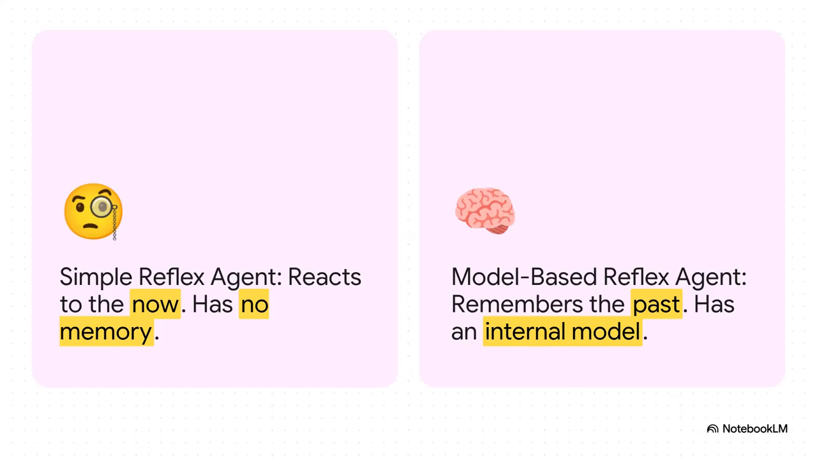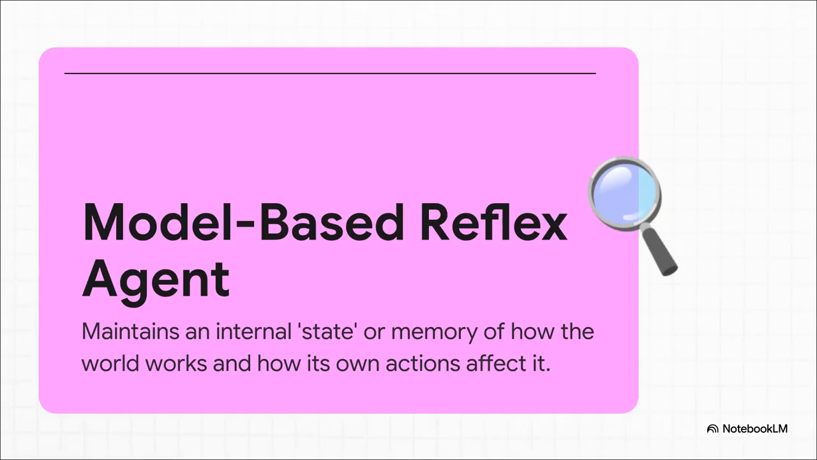But okay, what happens when you give that simple agent a memory? Well, that's where we get our first major level up in intelligence. We're moving from an agent that just reacts to whatever's happening to one that starts to build its own little map of the world. The real game changer here is that this agent can keep track of things even when it can't see them. It's like it has a mental model or a memory of how the world is supposed to work and how its own actions are changing things around it.